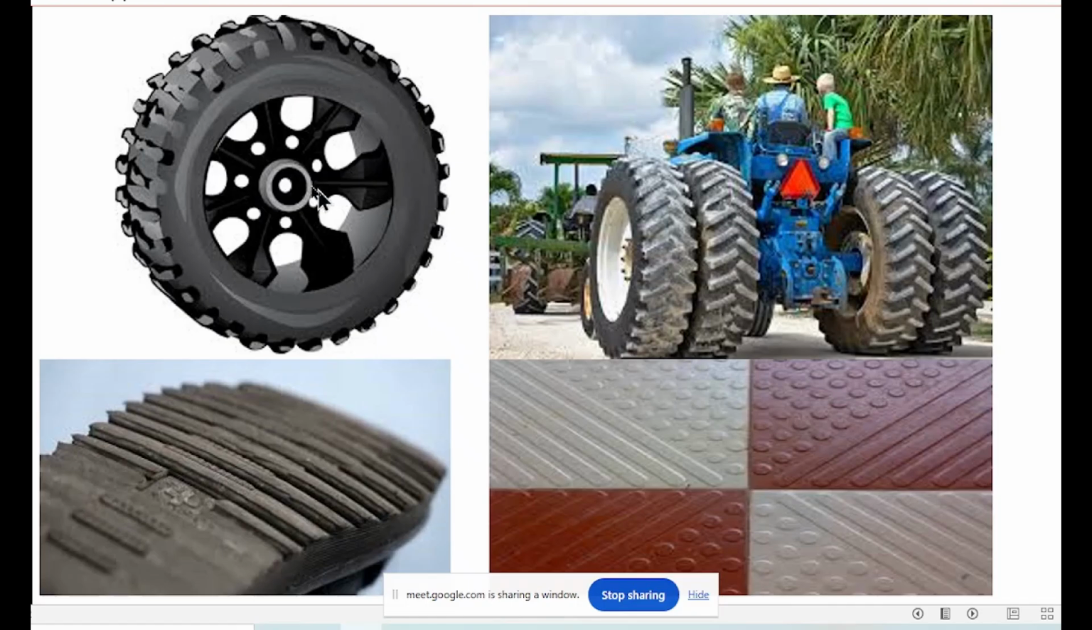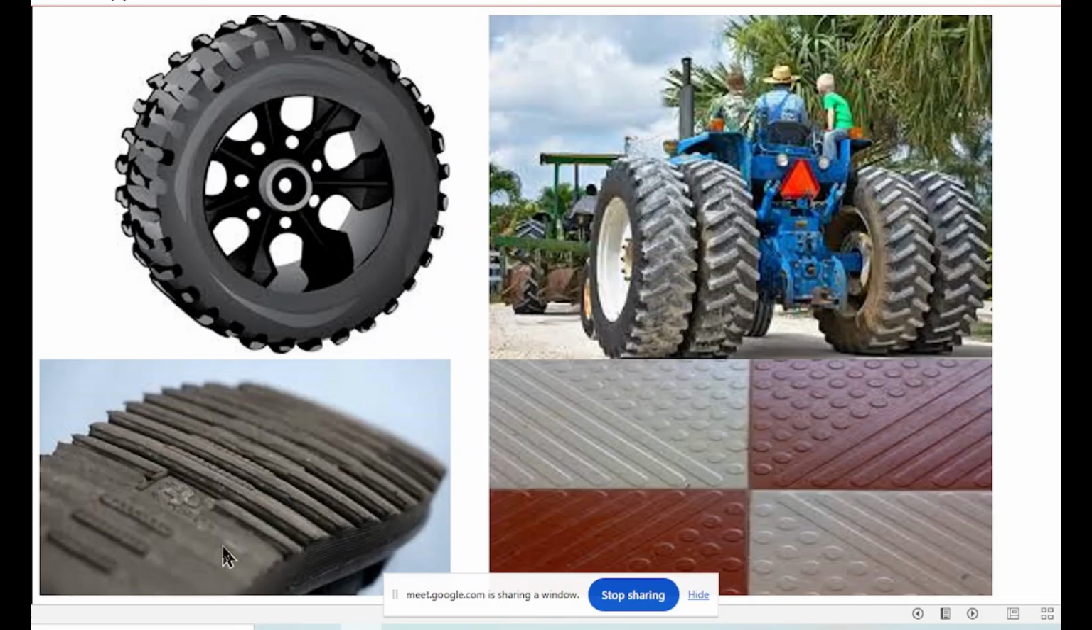Here, this outside of the tire, you can see these are called the treading patterns. They have made it rough with bumps and designs, different patterns, different designs to make it rough, to increase the friction. The outside of the tire, these treading marks, different patterns, different designs, that is to increase the friction.